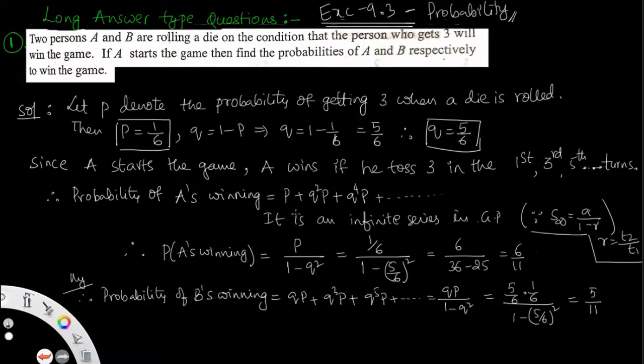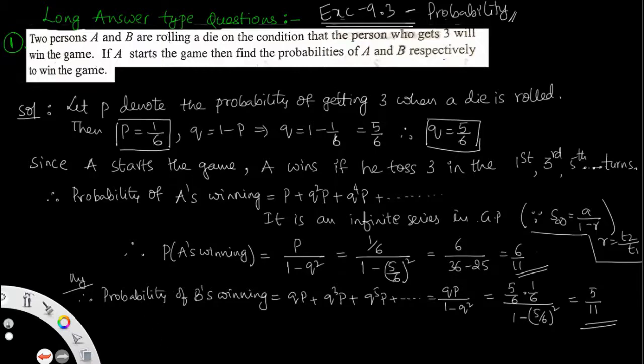Similarly, the probability of B winning the game is, suppose first he gets the winning, that the rolling a die as 3. Remaining terms means second choice and fourth choice and fifth, like that. So second choice means he gets failure and success, and the remaining fifth choice means Q Q P plus Q power 5 P. So that is Q P by 1 minus Q square. Similarly we get the value 5 by 11. This is the value for probability of B winning, and 6 by 11 is probability of A's winning. This is the question number 1.